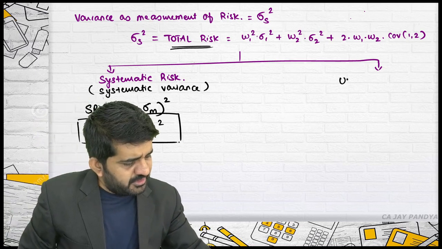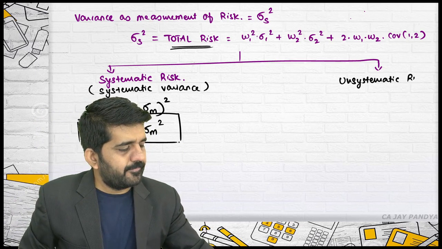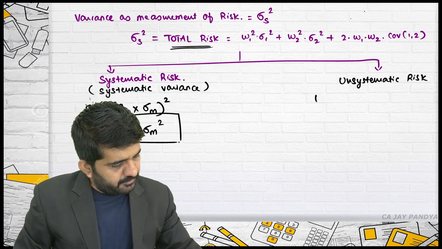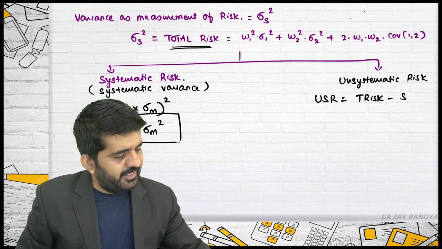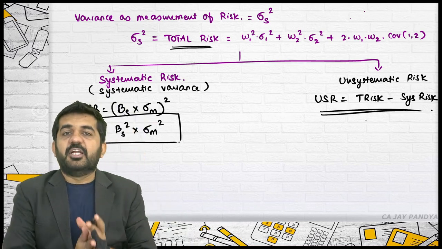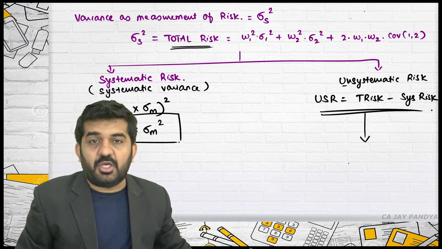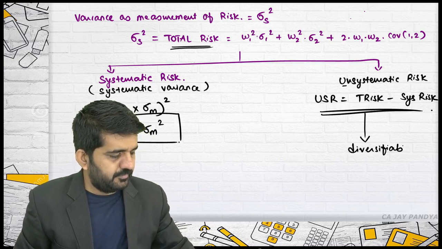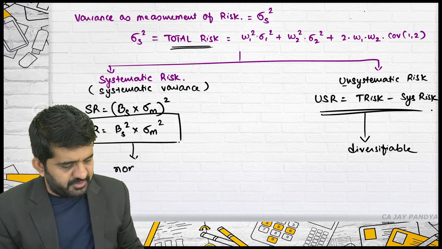Then unsystematic risk will be total risk minus systematic risk, which is nothing but the concept of unsystematic risk. Once again, even if it is unsystematic risk, it is diversifiable. This is systematic risk, it is non-diversifiable.